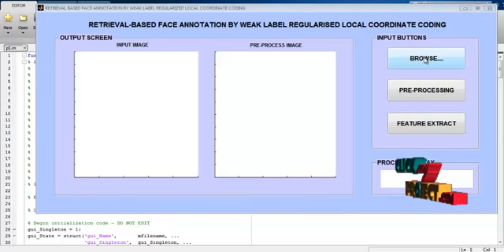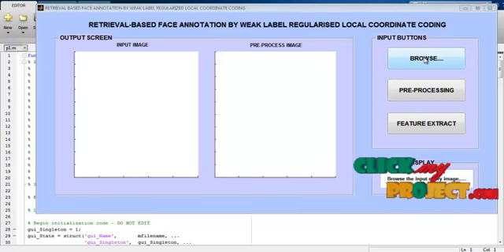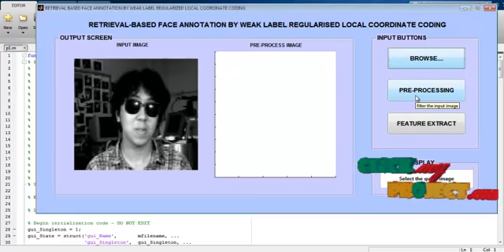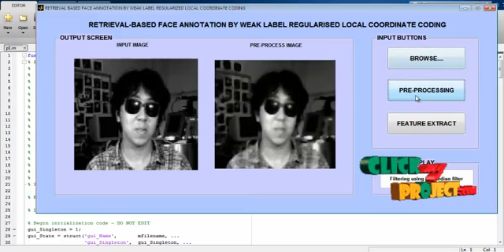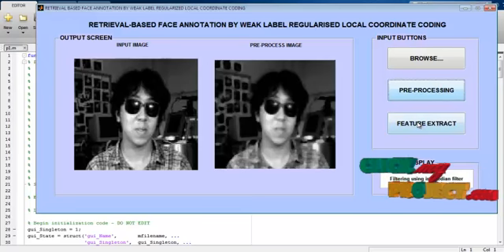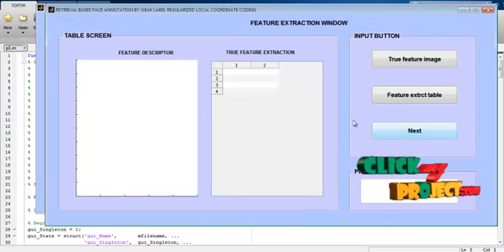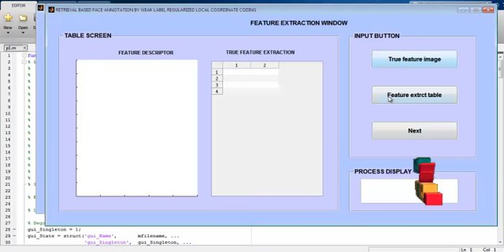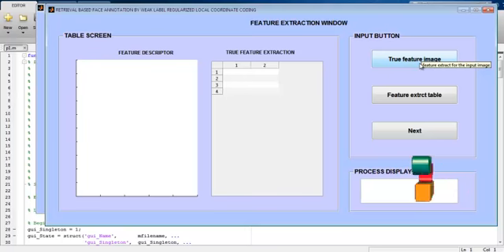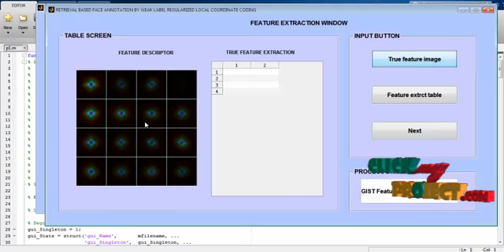First, we will browse the input query image. The second image is selected. Then go to the pre-processing step. Pre-processing filters the image using a median filter. Then go to the feature extract window. The feature extract window consists of two buttons. One is to extract the feature image for the feature descriptor. Then the feature descriptor for the true image is displayed.